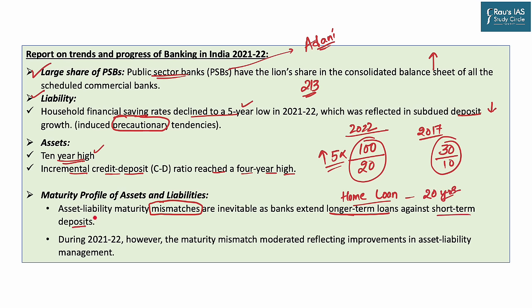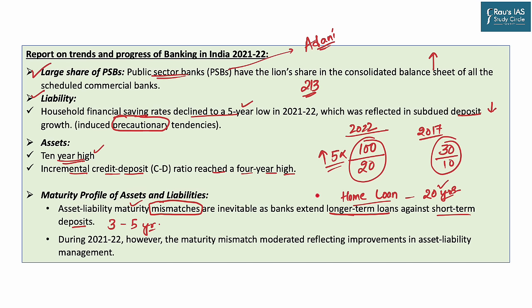So how many years are you going to deposit money in a bank? Let's say 3 years or maybe 5 years. So you are depositing money for 3 to 5 years, but the bank is giving loans for 20 years. And this extension has led to a mismatch in terms of maturity of a certain liability. Every 5 years, 3 years, interest rates are going to be falling or increasing.